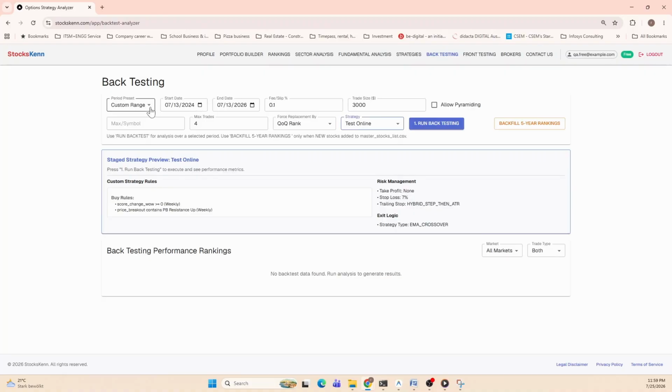So I will take a shorter duration, say let's run it for a few months, just to not keep you all waiting while it runs. So I go to March and I'll run it till say 25th of July, when we are creating this video, and I'll run it. So it is executing that strategy criteria throughout the history, and we selected Nasdaq. So nearly 500 plus stocks are being looked at, and it is generating a report.